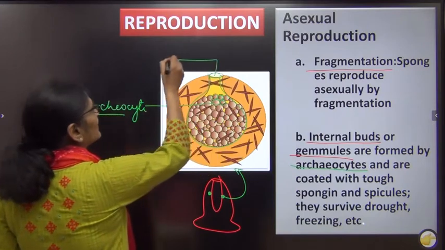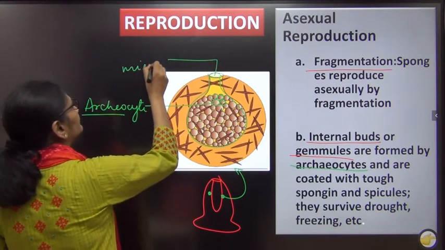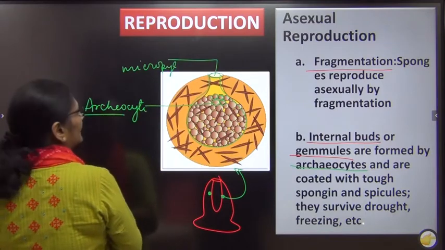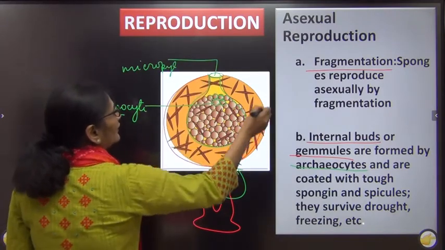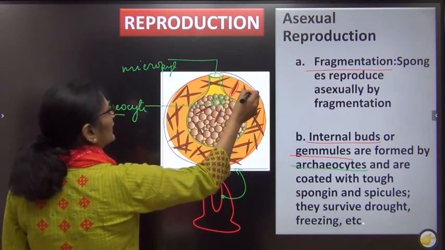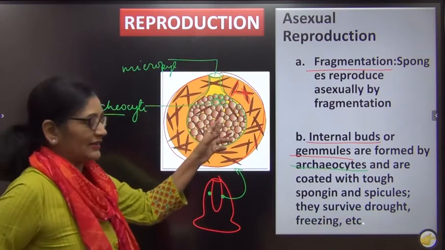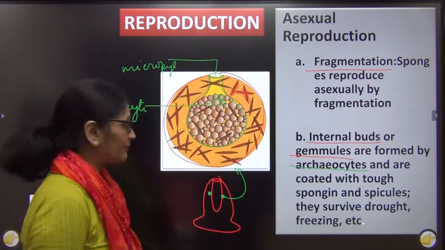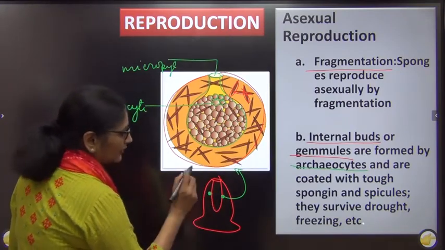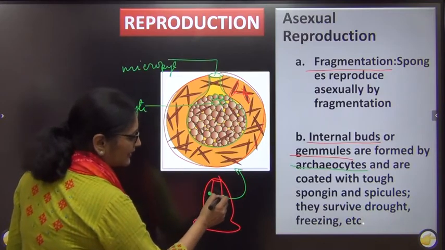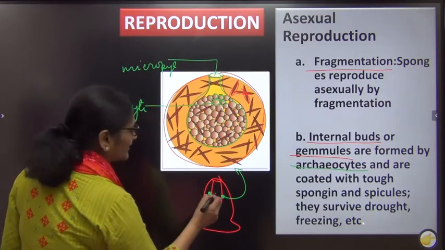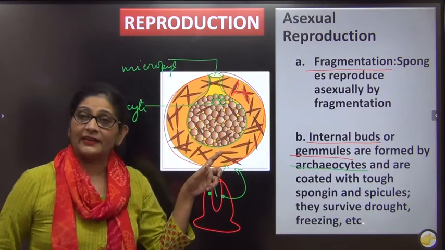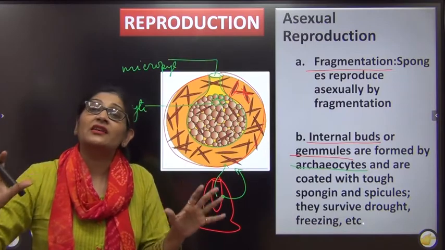Then this has an opening called the micropyle, and externally it is covered and protected by a lot of spicules. These cells are totipotent cells. Totipotent means they can make the entire organism. Once the buds are formed, these buds are released to the outside through the osculum. And because they are so well protected, they can survive adverse conditions.